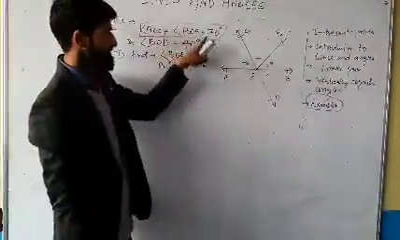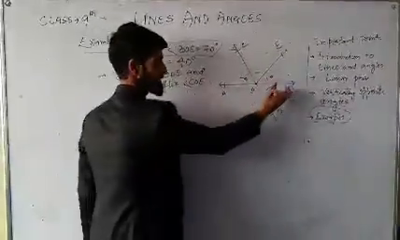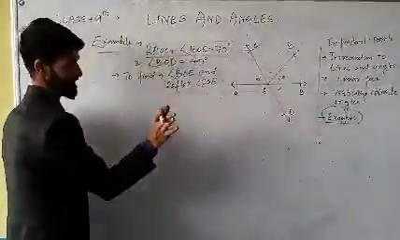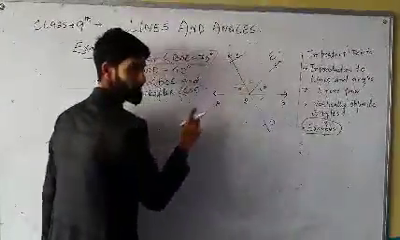Their sum is 70 degrees, but you are not sure how much angle AOC is equal to and how much angle BOE is equal to. You can't take it as 35. Okay, so don't get confused. The sum of these two angles is 70.